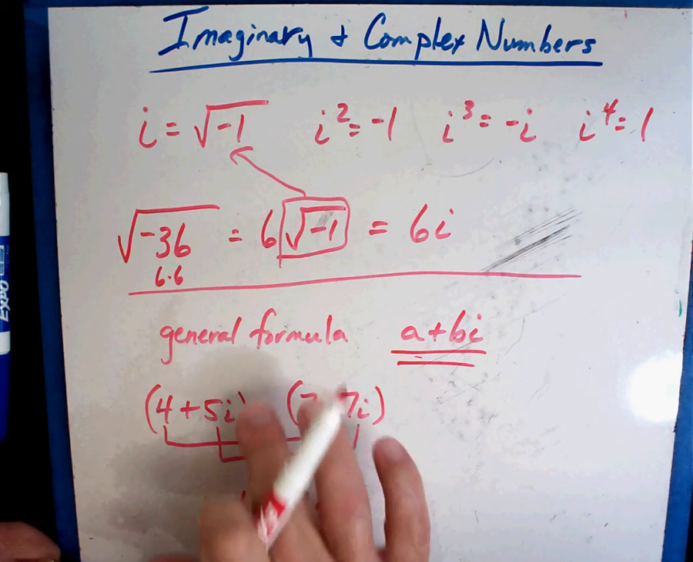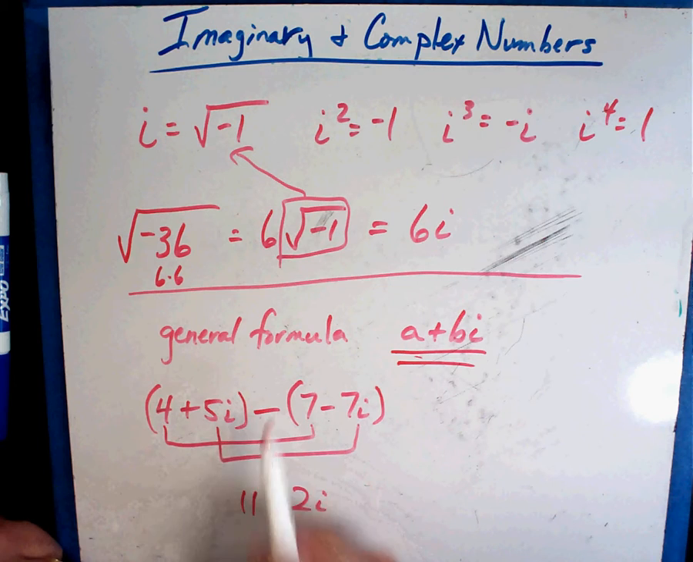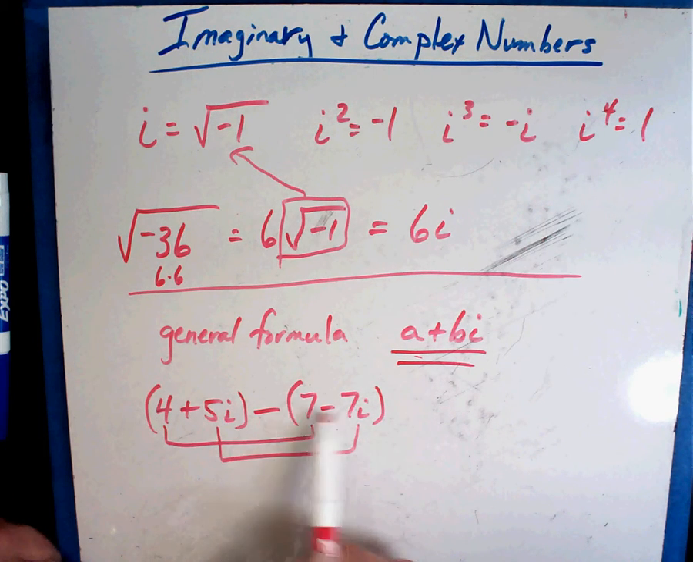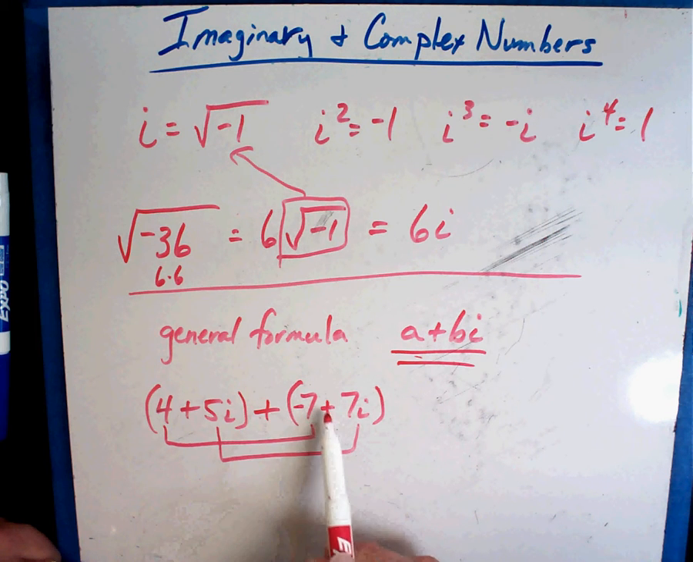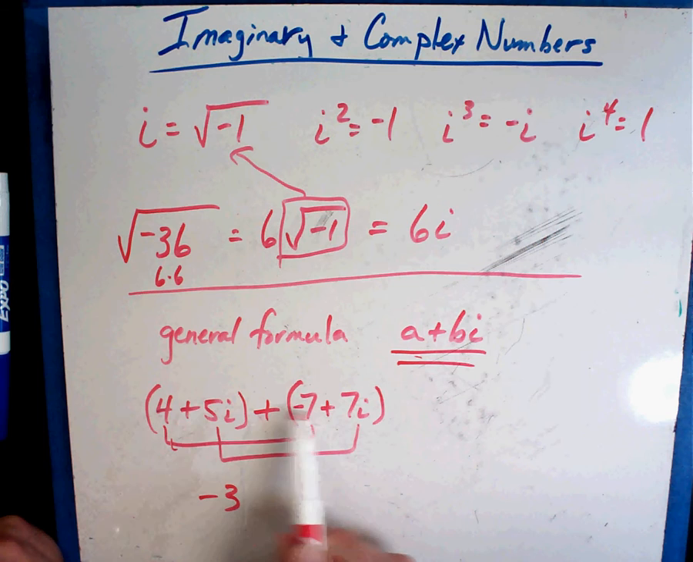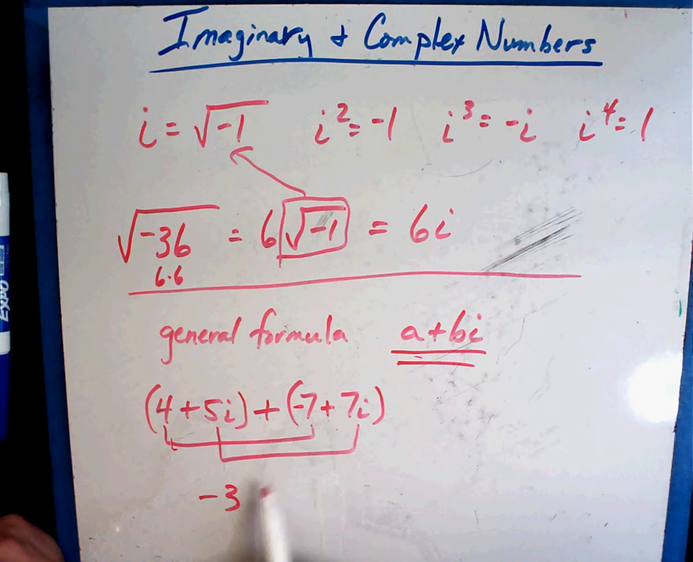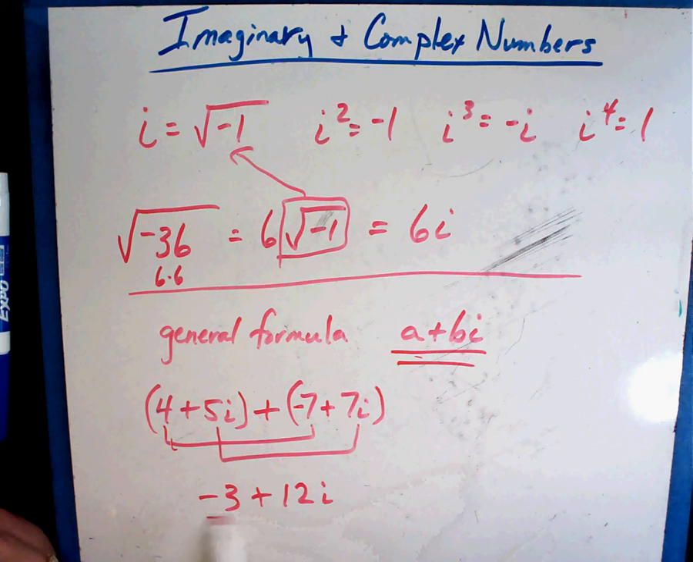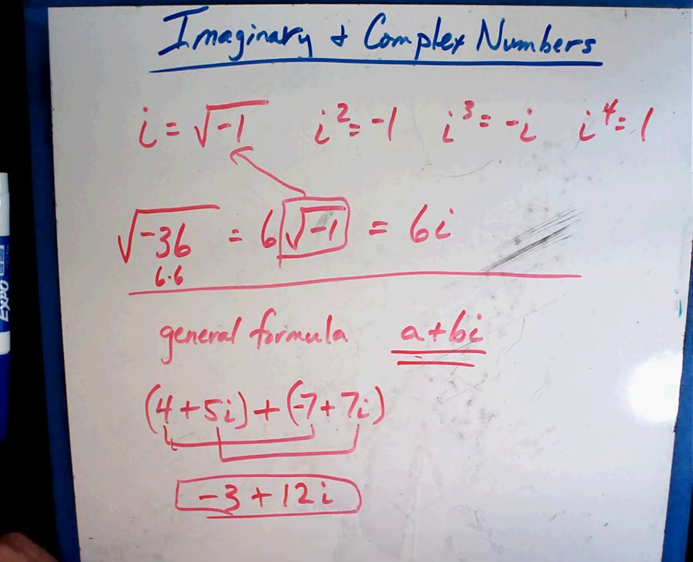Now, if it would have been a subtraction, it's exactly the same thing. I know that the minus goes to everything inside, so that would become minus, and that would become plus. So I put my components together, I get minus 3, that's the 4 and the minus 7, and 7 and 5 plus 12i. That's how I would do one that had a subtraction. The subtraction moved through. But again, you'll notice I'm still in the same general form.